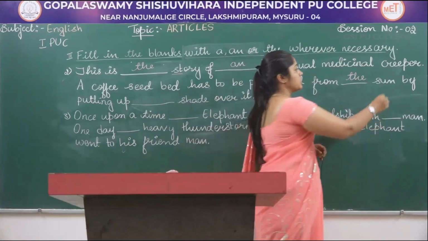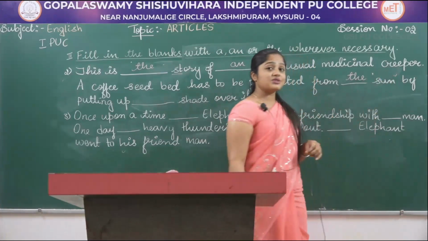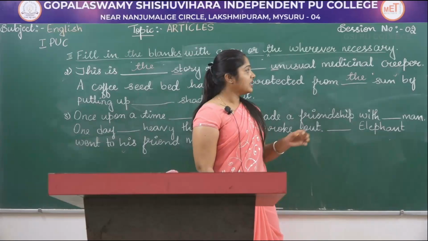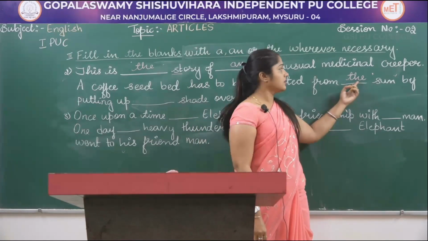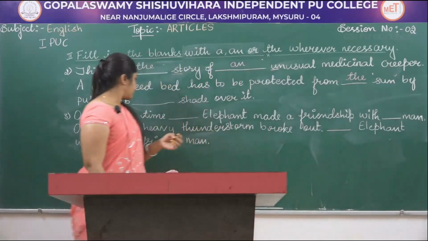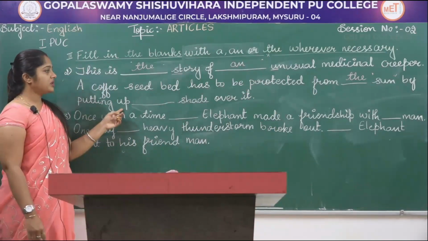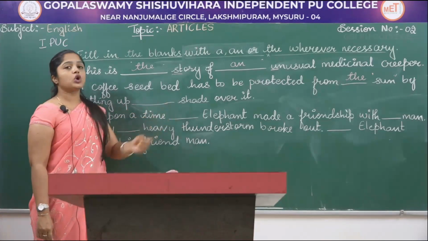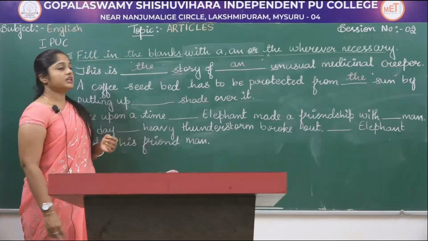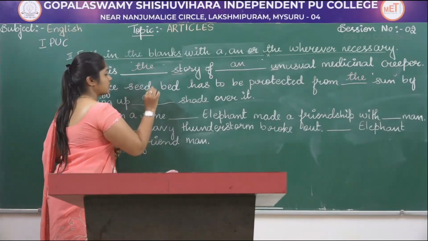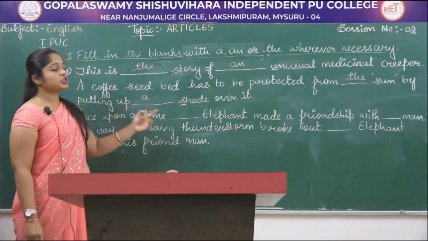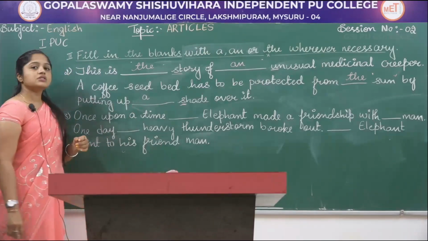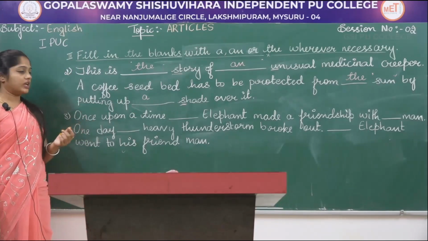because we are referring to the sun. How many suns do we have? We have only one sun, right? And since it is unique in nature, we have to use "the" sun, by putting up dash shade over it. So over here it is "a" shade, because S is a consonant. A shade over it. So we will move on to the third one.